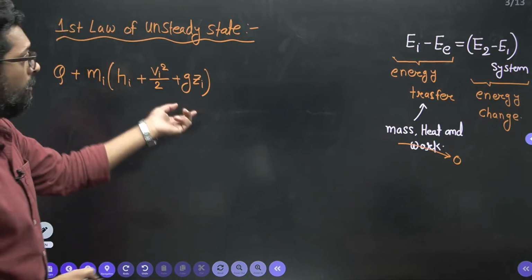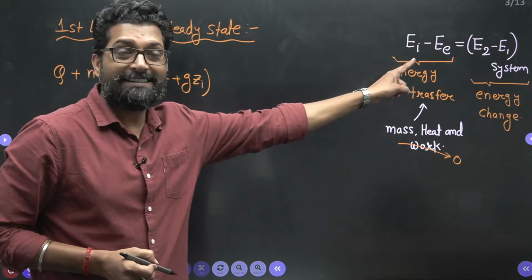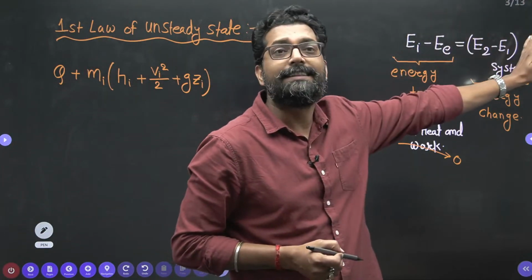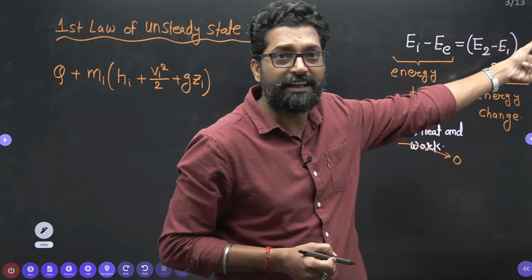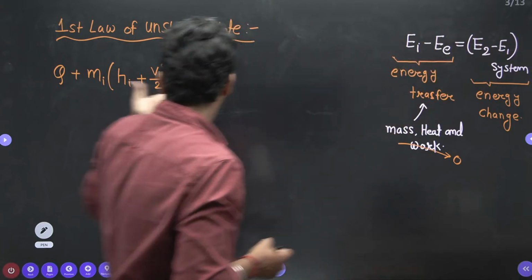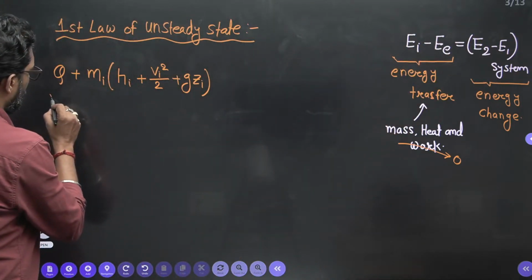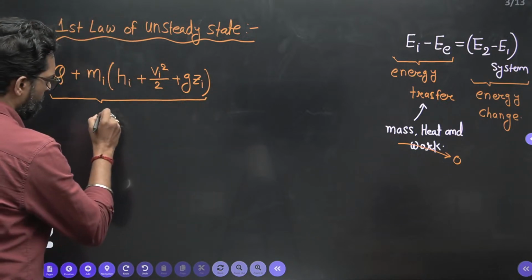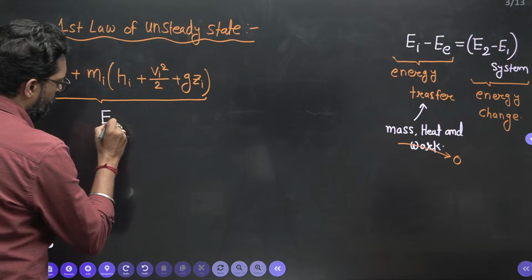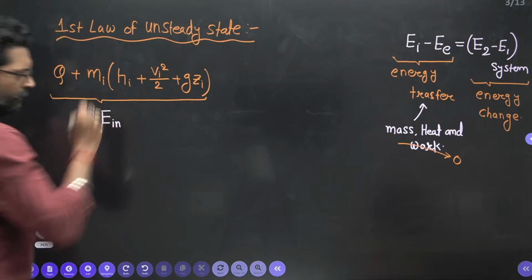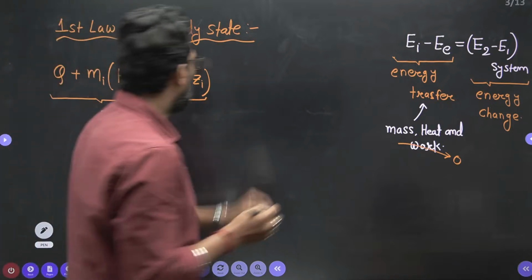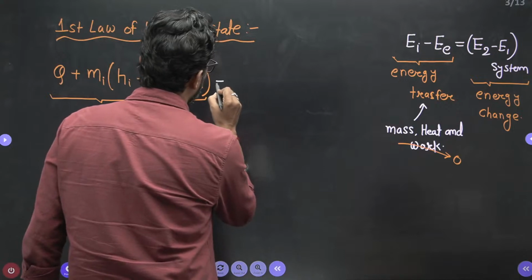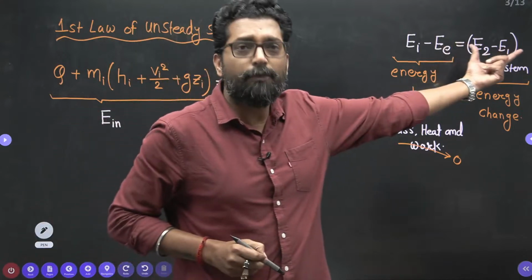Now, what is the exit? If you take the exit on this side, this is the exit condition. So this is your in, in the form of energy in. E in. Now, we have to take it equal to the change in energy of the system.